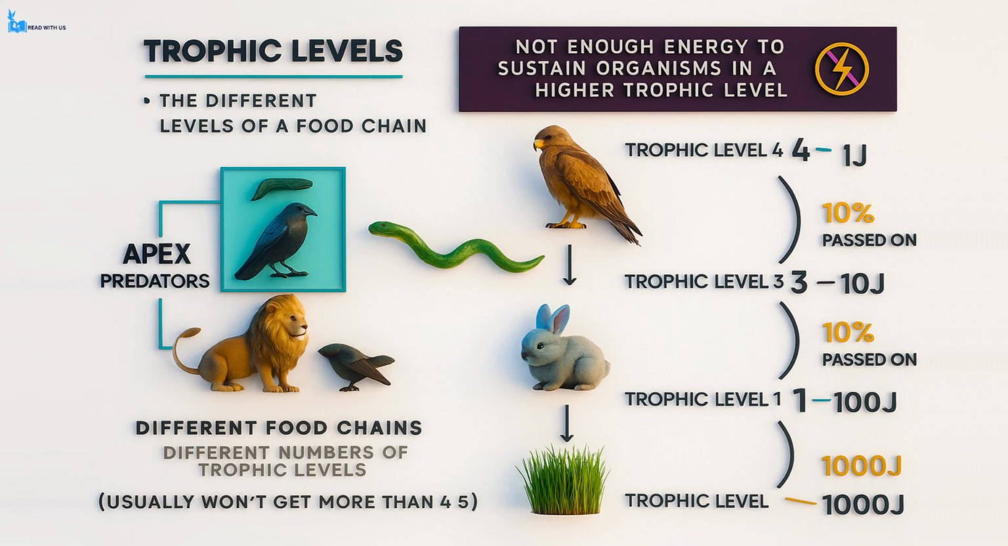A common rule used in ecology is the 10% rule, which states that only about 10% of the energy available at one trophic level is passed on to the next level. For instance, if the producers store 1,000 joules of energy, then only around 100 joules would be passed to the herbivores at the second trophic level, approximately 10 joules to the secondary consumers at the third level, and just about 1 joule to the top predators at the fourth level. These top predators, which do not have any natural predators of their own, are called apex predators.